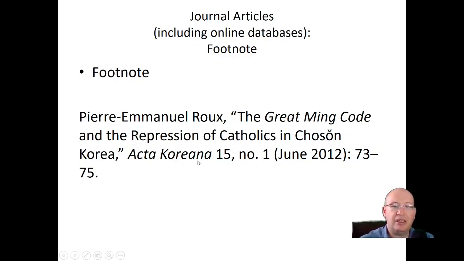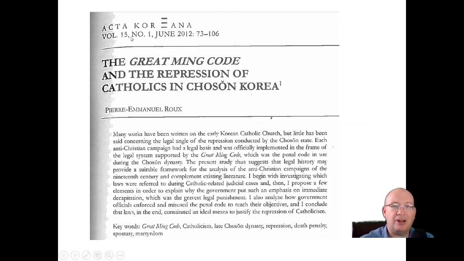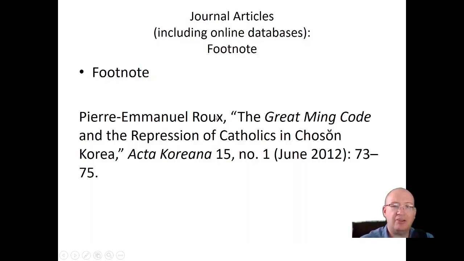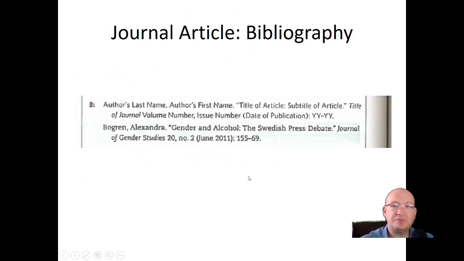Acta Coriana in italics. Then the volume number. Now, notice they put "volume" in front of that. That was the old style, and some people still follow it, but in the new style, you don't write "volume." So 15, comma, number 1, June 2012. It's got the information here. This is a footnote where I just want you to pay attention to one section that I'm referring to. So I don't give the whole page range, just this page range, 73 to 75 right there.